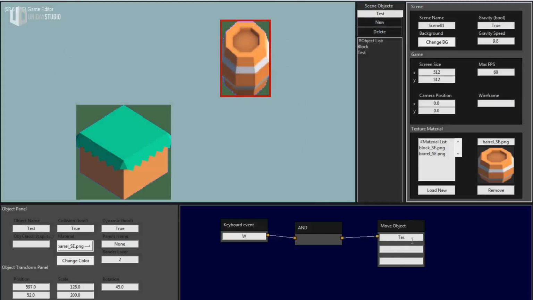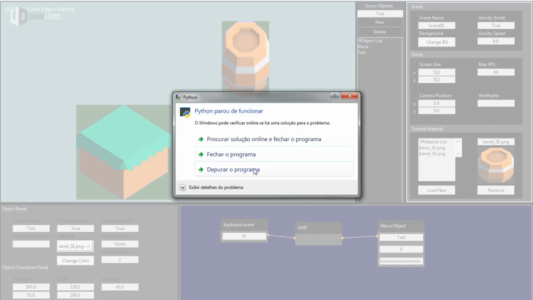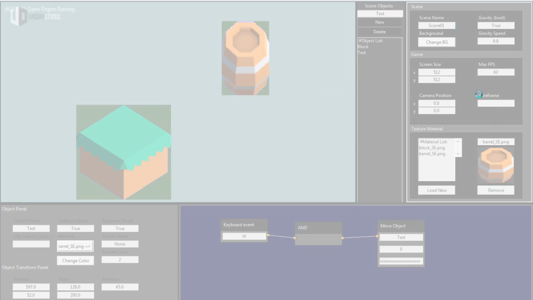Test, let me try to move this object like 0. Good to know that tab doesn't work. And 1 maybe. So if I click run, W of course does not work. I have no idea how to make this thing work. And I think I crashed the engine. Yes, I crashed. Well, I tried at least. At least I tried to make this thing work, but it does not.